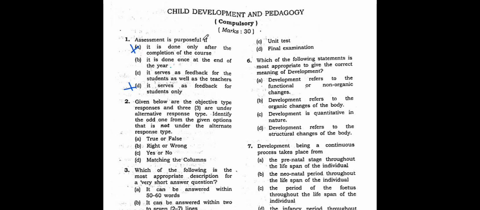So how can the purpose of the assessment be successful if we do it only once a year? So once a year it is written, so this also is not the correct option. So now only one option is left, that is option number C. It serves as feedback for both students as well as the teachers.